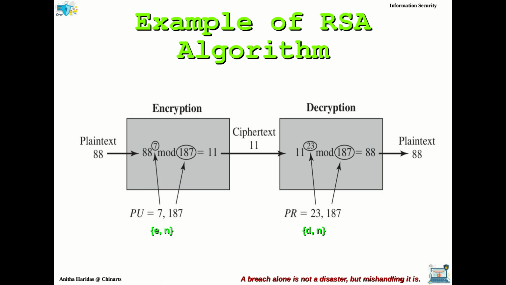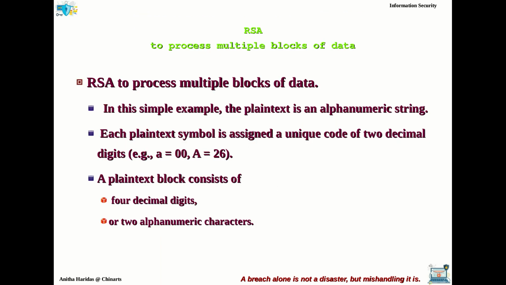If you have a longer message, the message is divided into multiple blocks and you encrypt or decrypt it block by block. That is how we do that. So obviously the RSA algorithm can be used for processing multiple blocks of data.